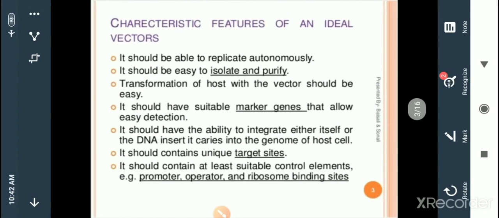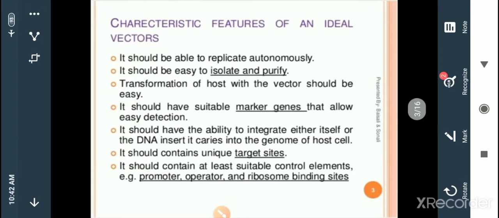It should be easy to isolate and purify. Why? Because, as we know, a bacterium or any cell consists of a lot of things other than the separate chromosomal or DNA units. A lot of things are mixed together in a cell, so it has to be purified. We want only the DNA molecule for this purpose, so it has to be isolated easily.